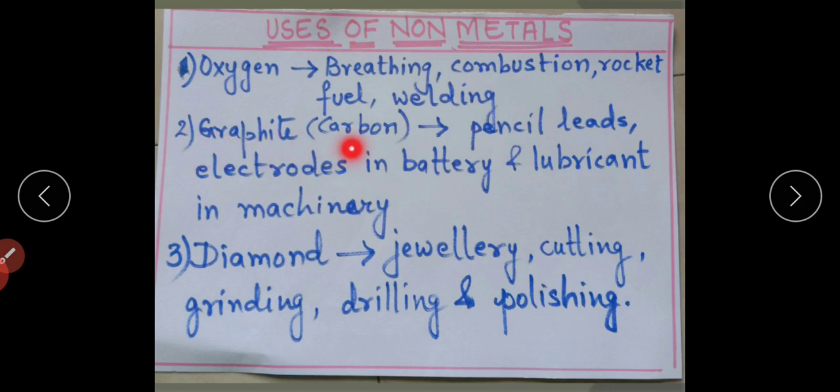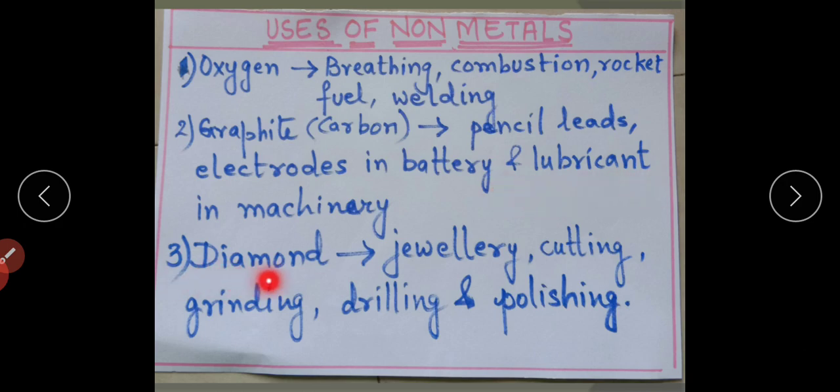Then graphite. You are very familiar with graphite. It is used in pencil leads, electrodes in batteries, and as lubricant in machinery. Lubricant means it's a kind of material which makes things smooth, or makes the machines work smoothly, reduces the friction. We are going to learn about friction in the coming chapters. Normally oil and grease are used as lubricants. But at higher temperature, powdered graphite is used as lubricant.